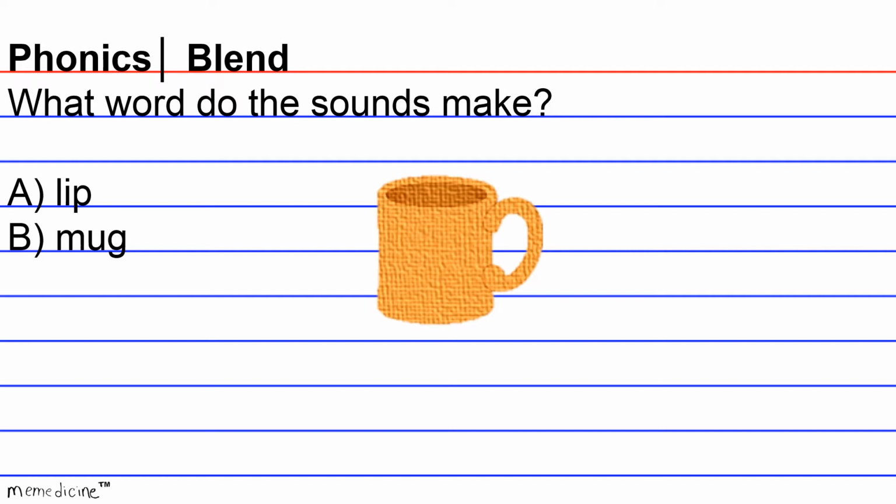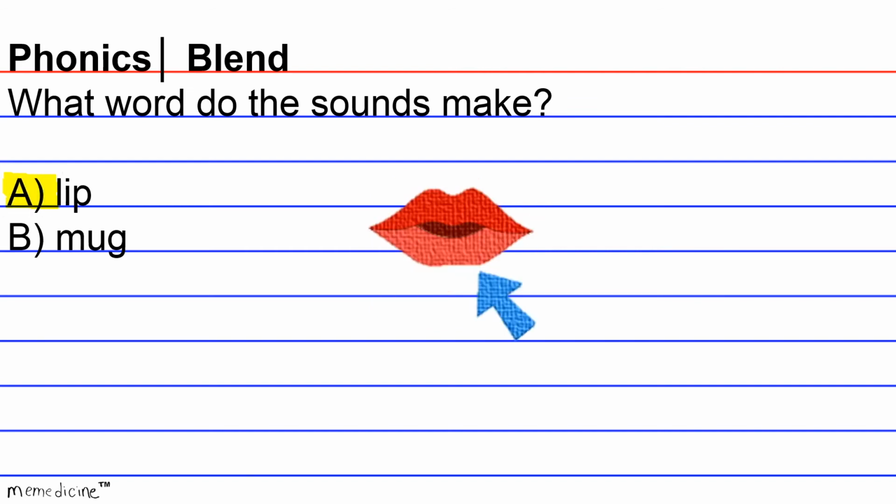The word lip is made up of 3 letters. L corresponds to the L sound. I corresponds to the I sound. And P corresponds to the P sound. When you blend their sounds together, you get the word lip. Answer choice A is the correct answer choice. Lip.